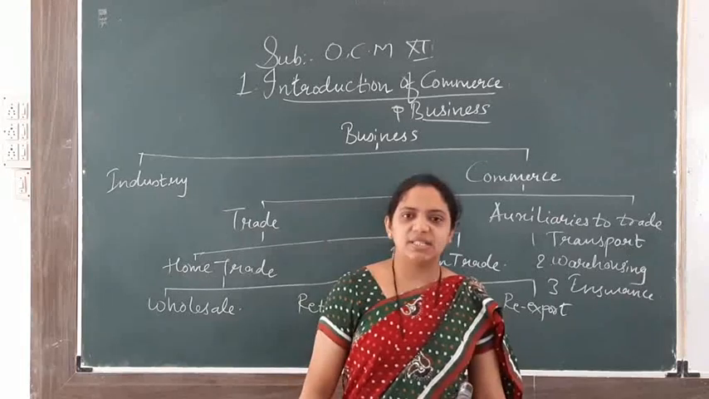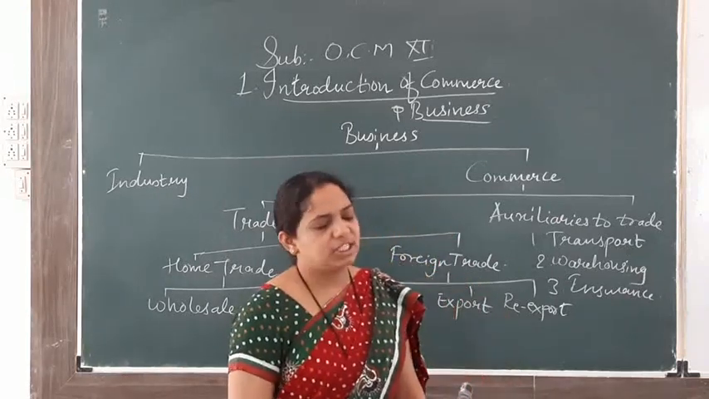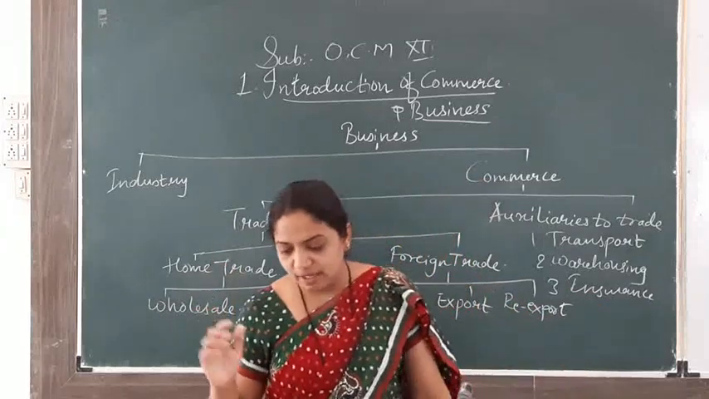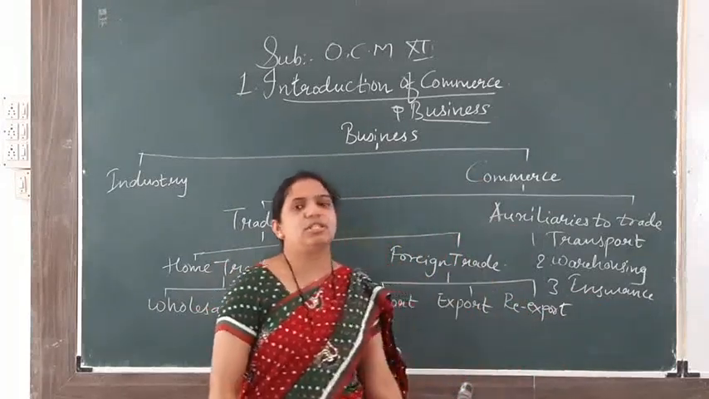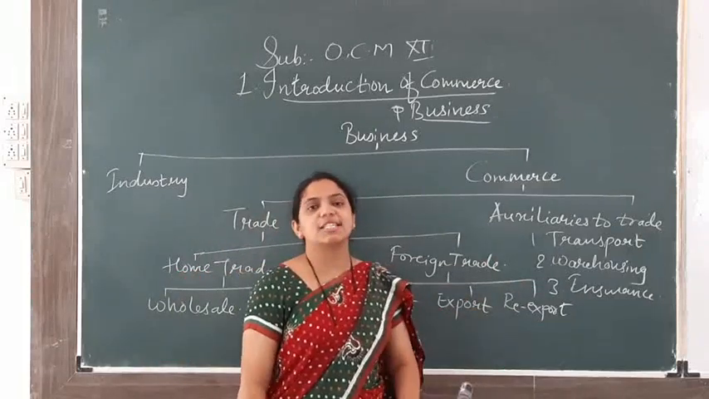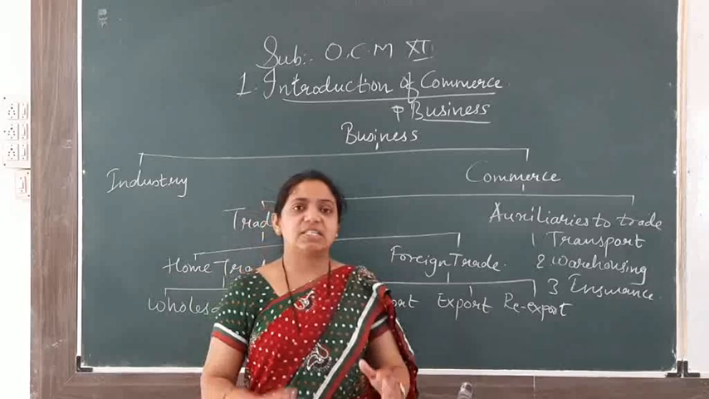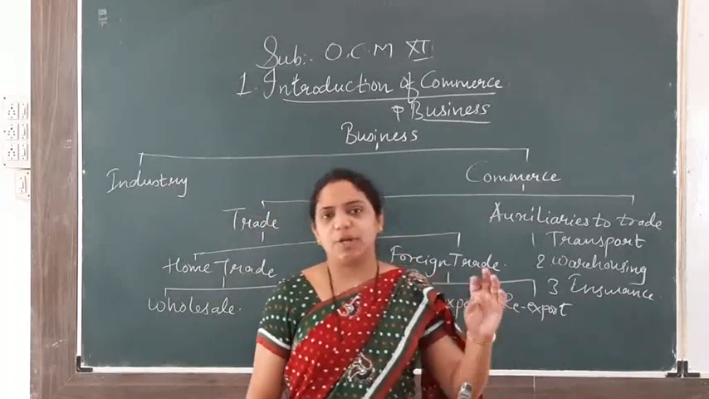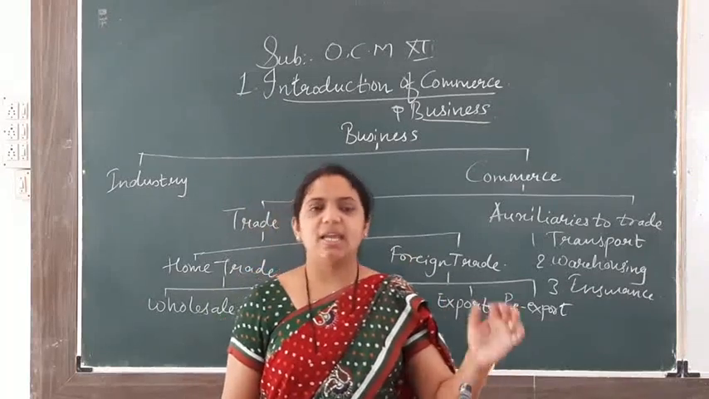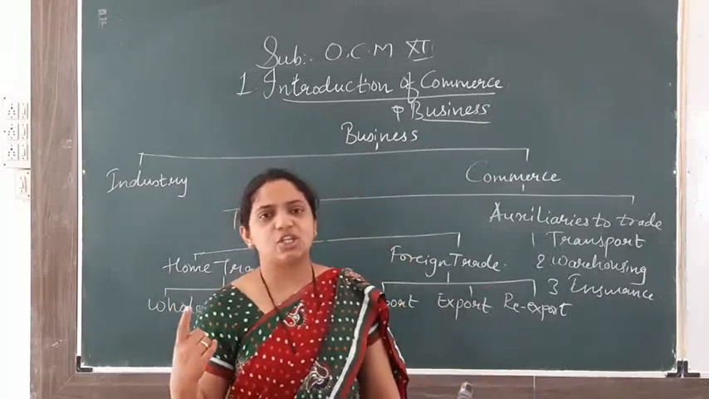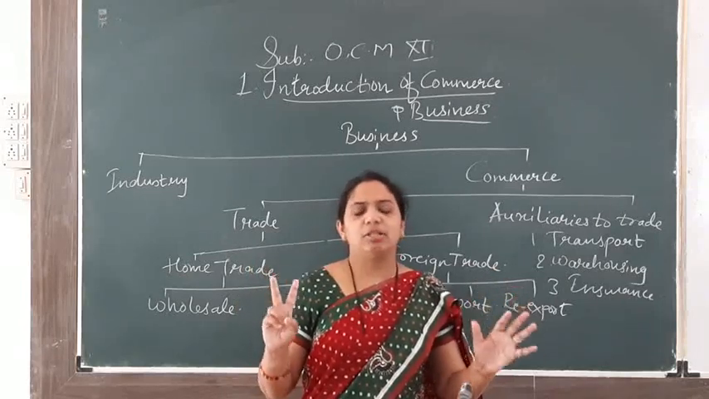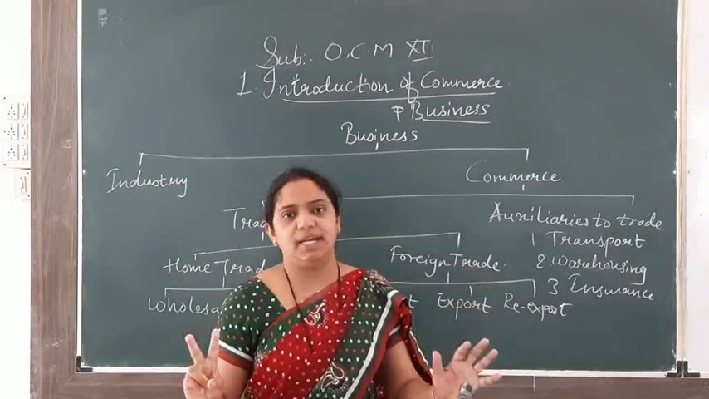Various types of business are always helped for the smooth functioning. Got it, everyone? Auxiliaries to trade. The following are the 7 points of auxiliaries to trade. One by one we will see in detail. The first is transport. First, I'll tell you what they are: transportation, warehousing, insurance, banking, advertising, mercantile agent, communication. Seven parts are there which help for the smooth functioning of trade.